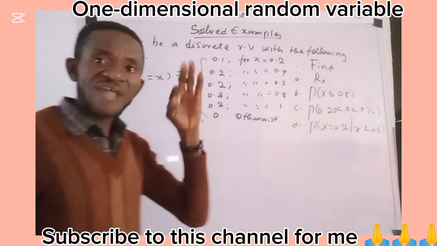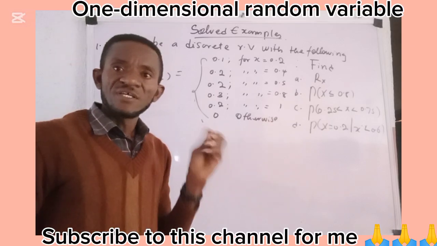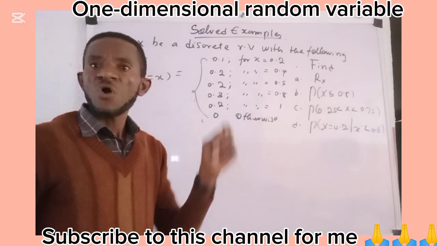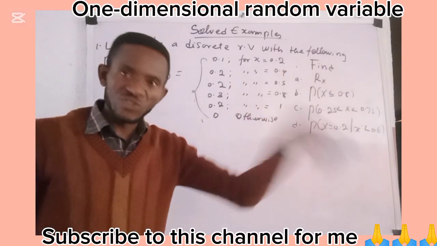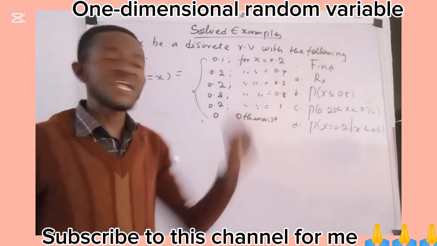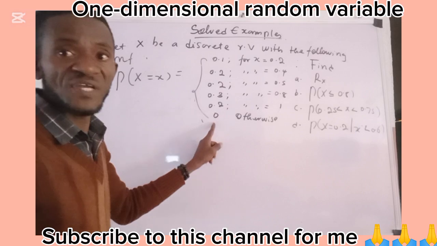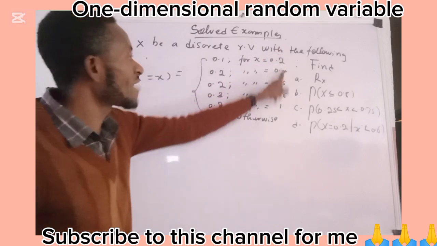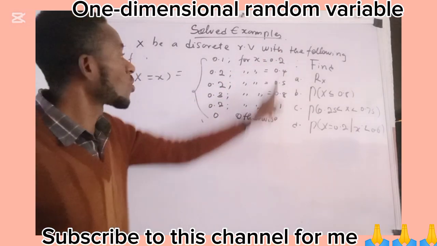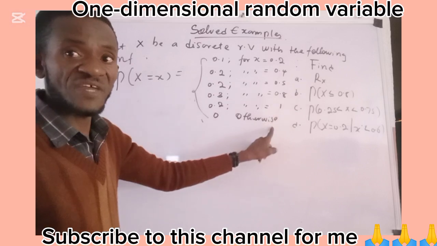Remember that the range of x is a set containing all the possible numerical values of the random variable x. These are probabilities of the random variable x. These are values of the random variable x. So these are the possible values of the random variable x.